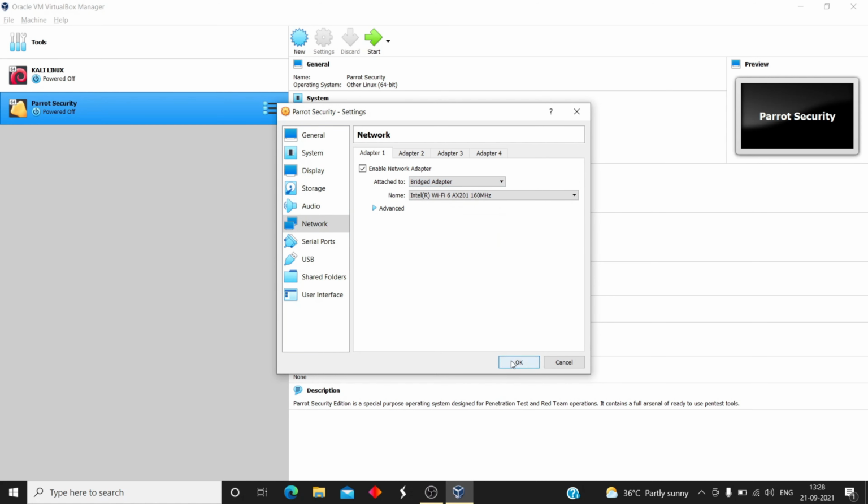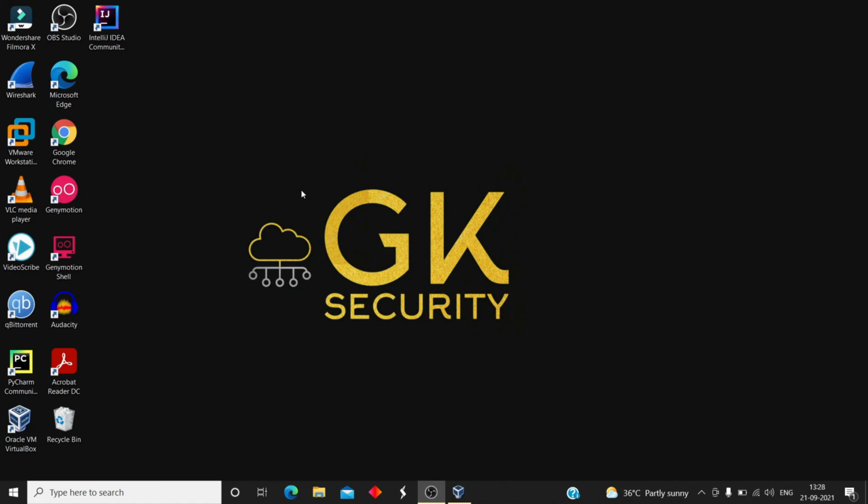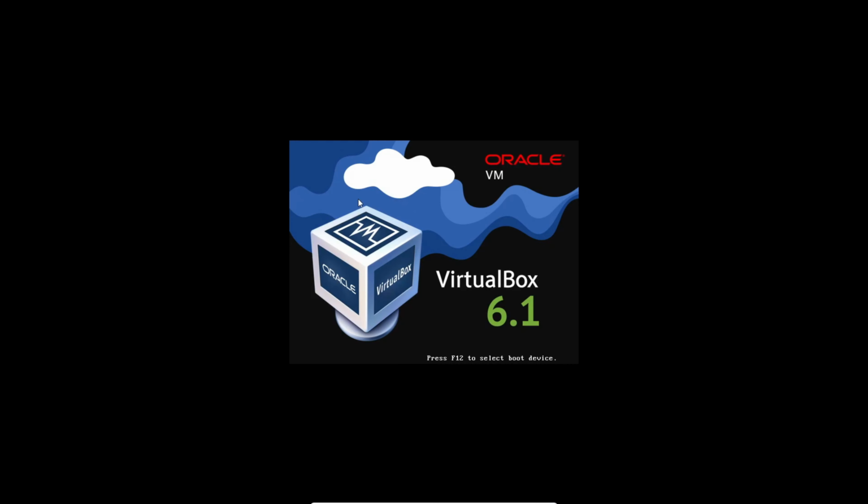Why are we going to change the network setting into bridge adapter? That means it configures the network to our external network. That means it does not create a new network in our VirtualBox. That means we can create a new network in VirtualBox also. So okay, next I am going to start it. And it will take some time for booting up.